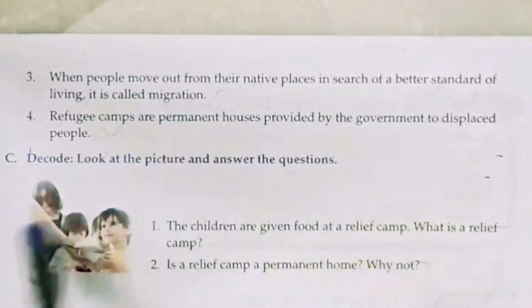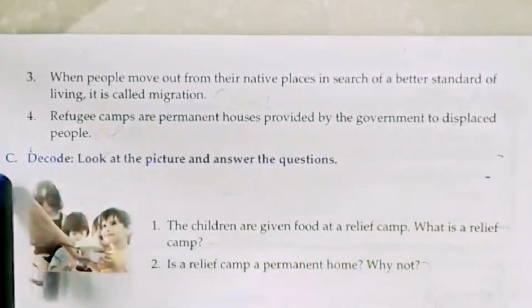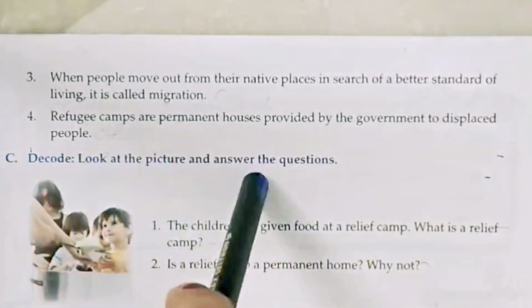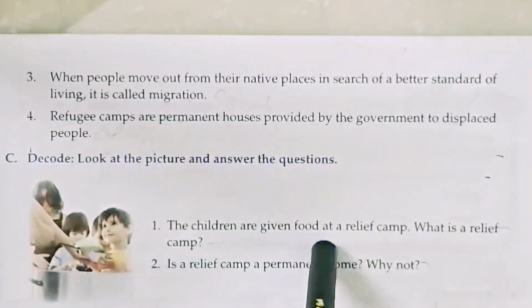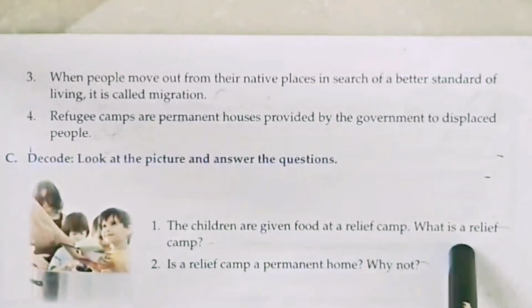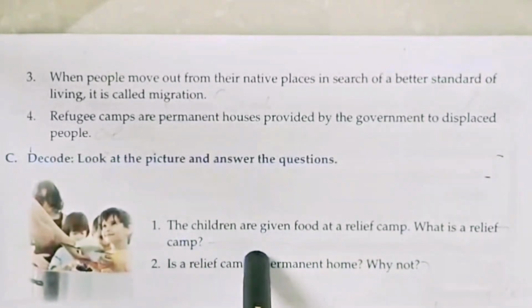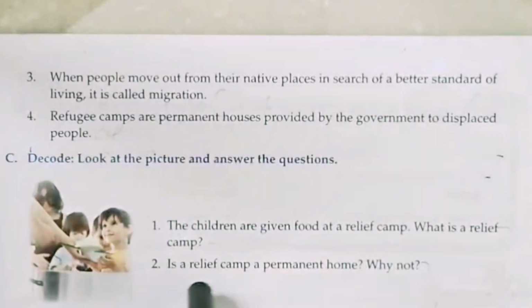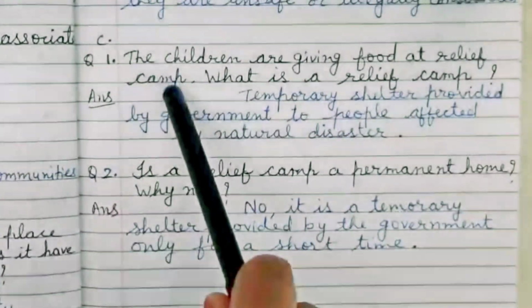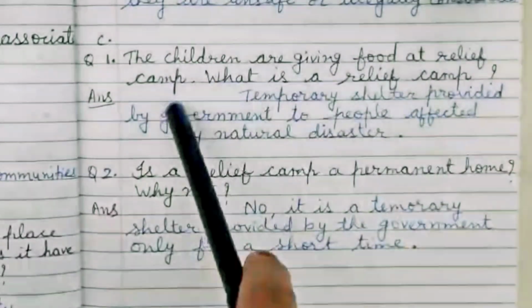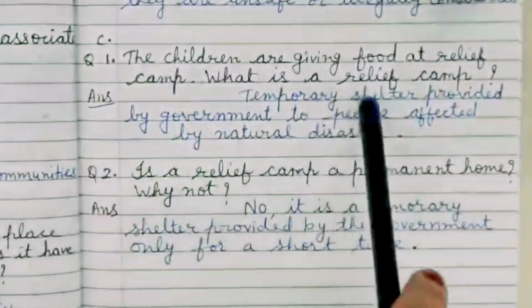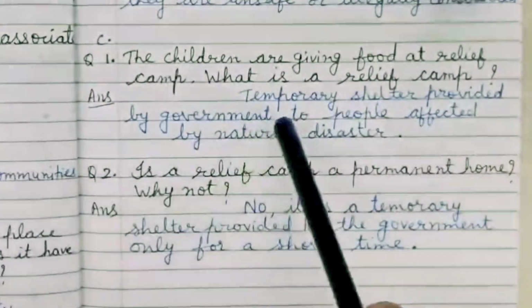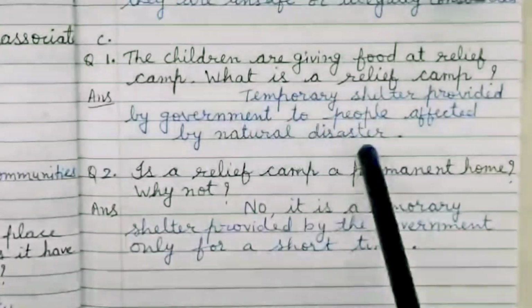Now the next question is decode. Question number C, decode. Look at the picture and answer the question. Here is a picture. The children are given food at a relief camp. What is a relief camp? And the next question is, is a relief camp a permanent home? Why not? Now the first question is, the children are given food at a relief camp. What is a relief camp? So the answer is temporary shelter provided by government to people affected by natural disaster.